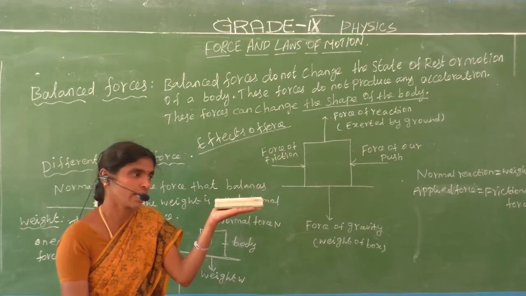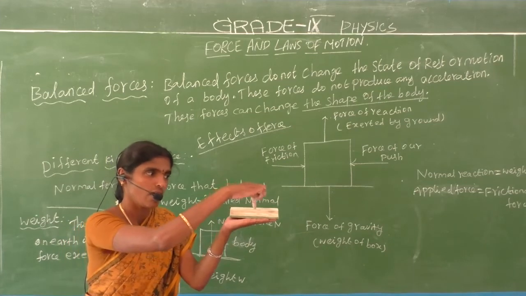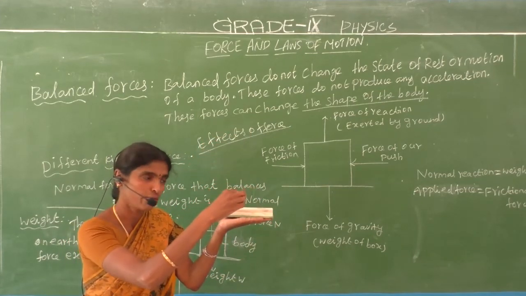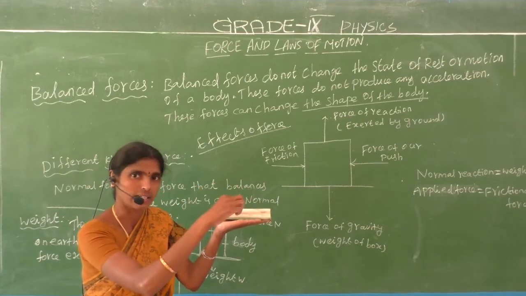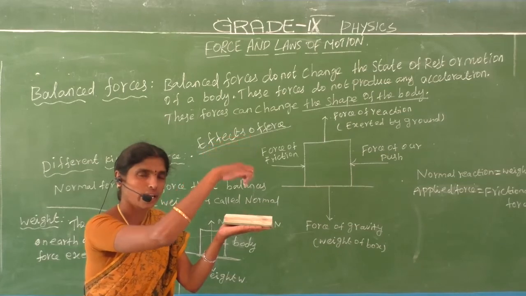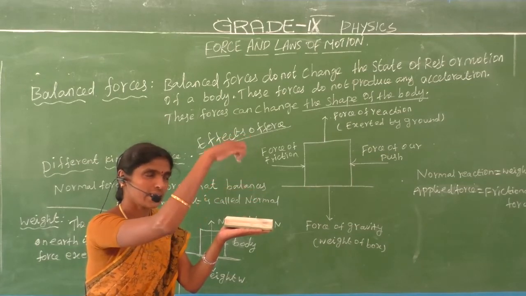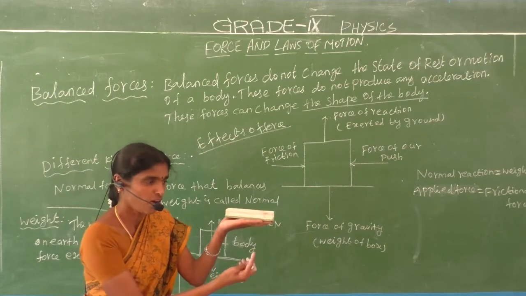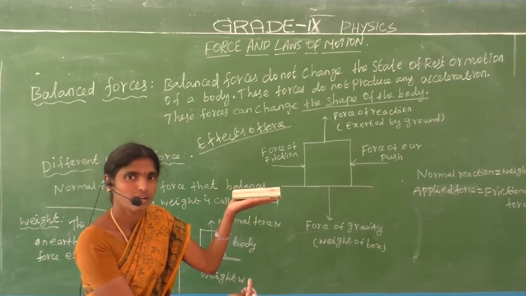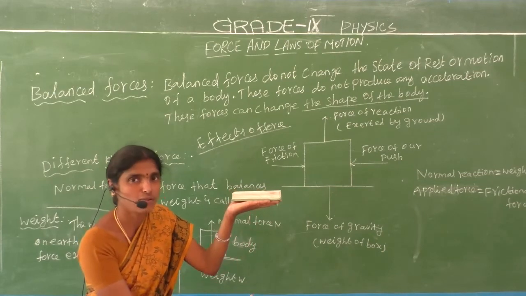Some forces occur on the duster. This is the normal force. The object's upward direction is the normal force. The object's downward direction is the weight, that is the gravitational force.